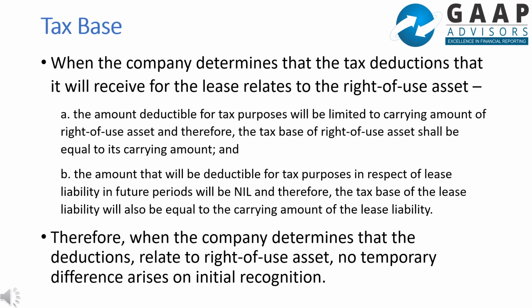The amount that will be deductible for tax purposes in respect of the lease liability will be nil, and therefore the tax base of the lease liability will also be equal to the carrying amount of the lease liability. Therefore, when the company determines that the deductions relate to the ROU asset, no temporary differences arise on initial recognition.